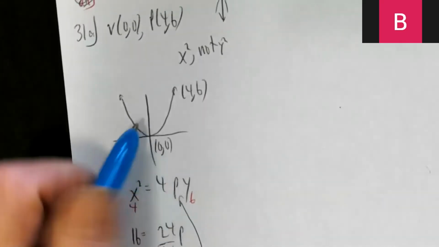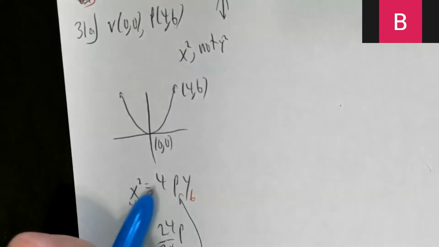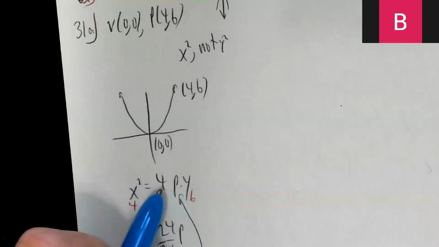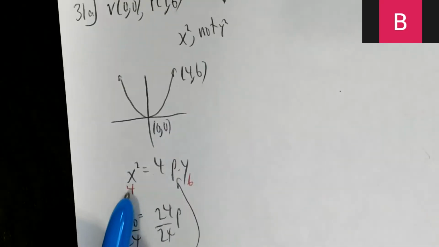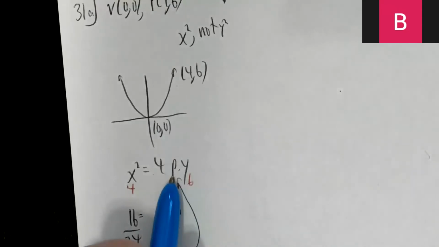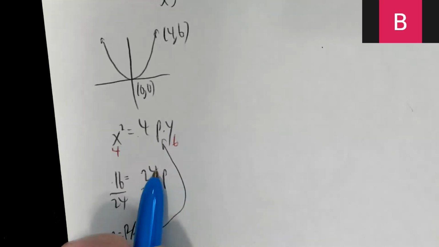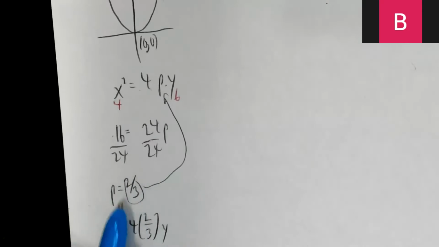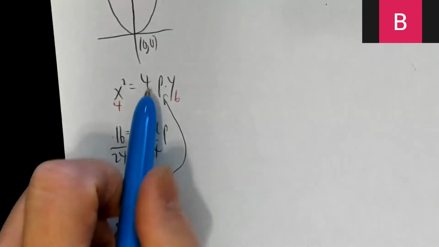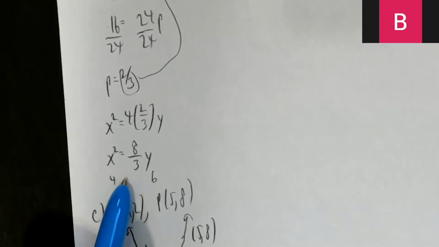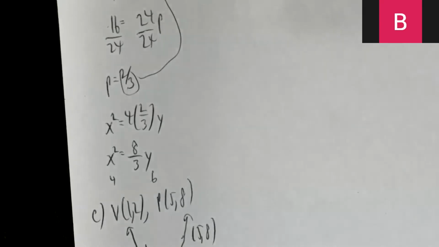Okay, so here's 0, 0. I know automatically it's x squared equals 4py. How do I find the p? Well, they told me it goes through 4, 6. Just put a 4 here and a 6 here, solve for p. So 4 squared is 16. 4 times 6 is 24. Divide by 24, p is 2/3. Put the 2/3 back here, and that gives me 8/3. So x squared equals 8/3 y. So there we go.